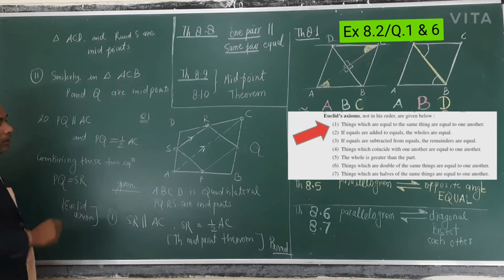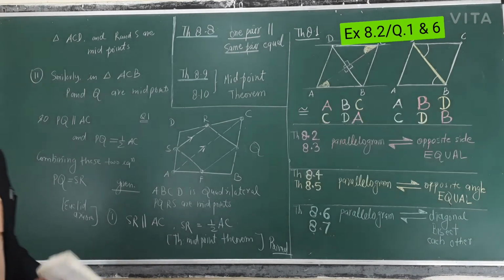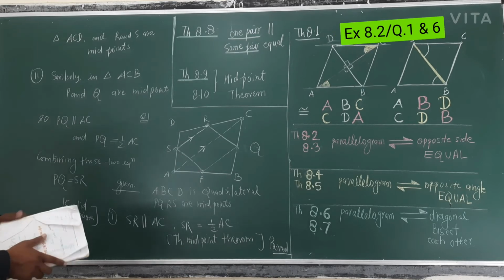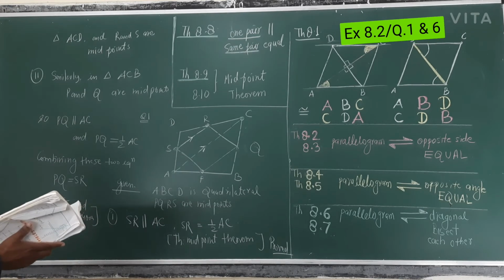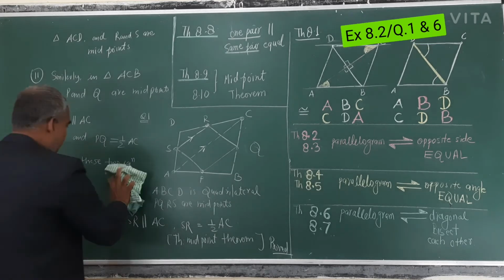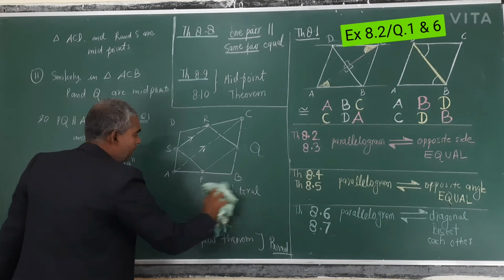Second part proved. And now the third part. What is the third part? You have to prove PQRS is a parallelogram.